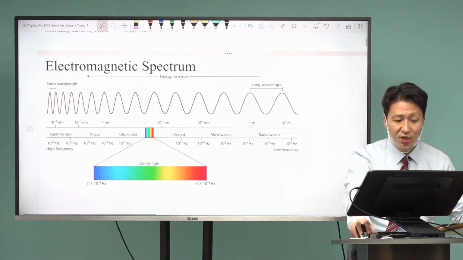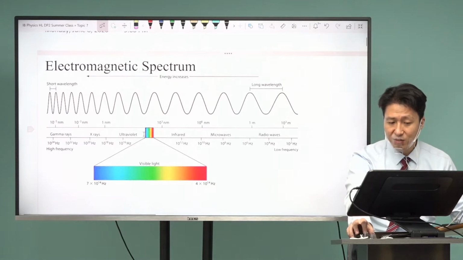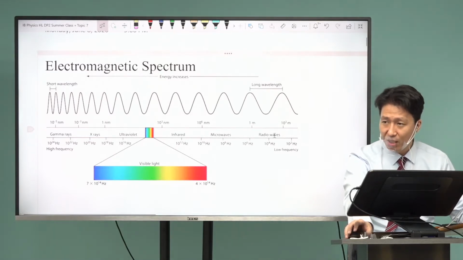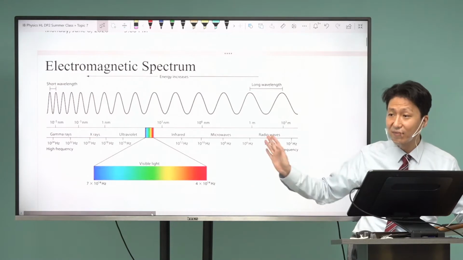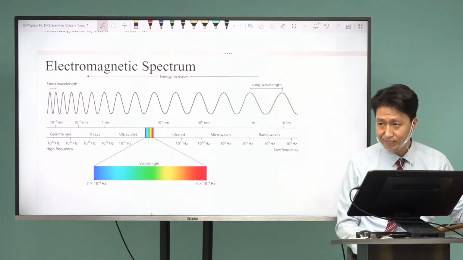We start from gamma rays, which are very high energy, short wavelengths. You have X-rays, ultraviolet rays, which is above the energy spectrum of light. You have visible light, and then infrared, microwaves, radio waves. These all have different wavelengths, but they're all electromagnetic waves.